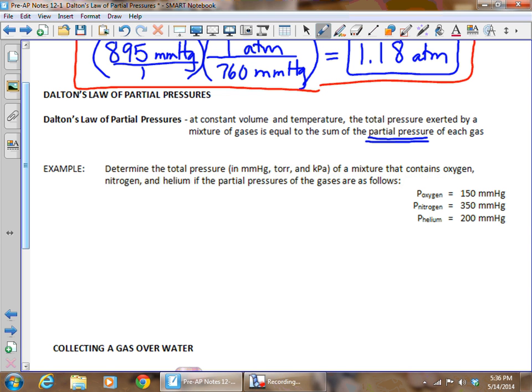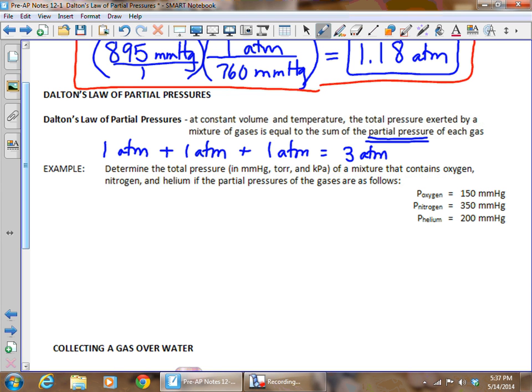It means if we had 3 gases in there and each one of them exerted 1 atmosphere, so each of those had a partial pressure of 1 atmosphere, Dalton's law says that we can get the total pressure by simply adding those up. And the total pressure of that container would be 3 atmospheres. That's really all the law says.